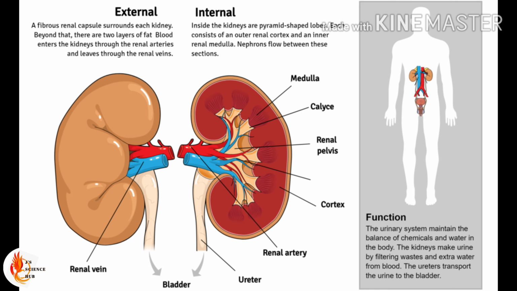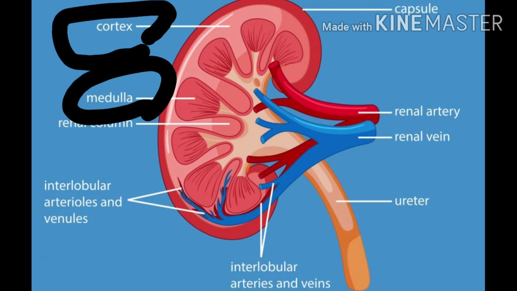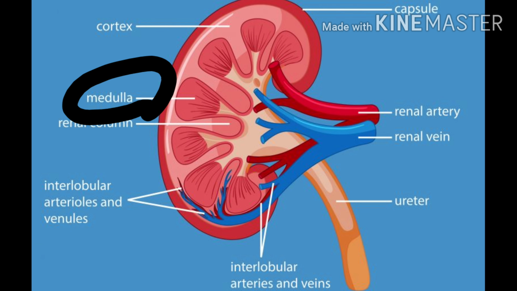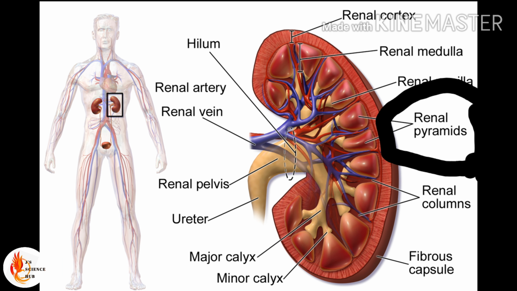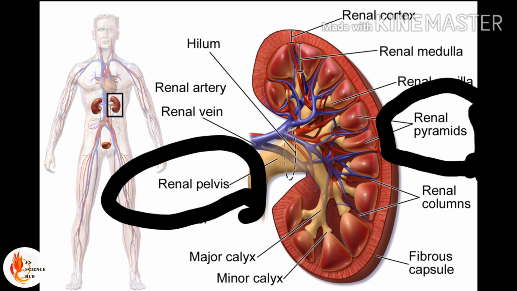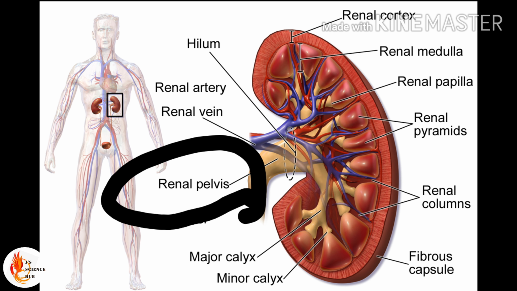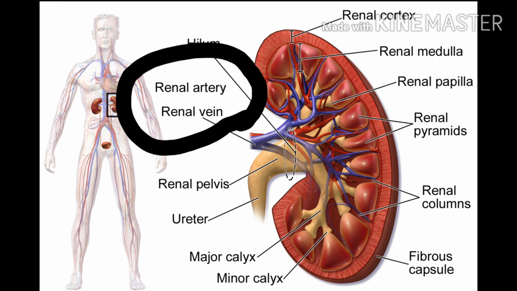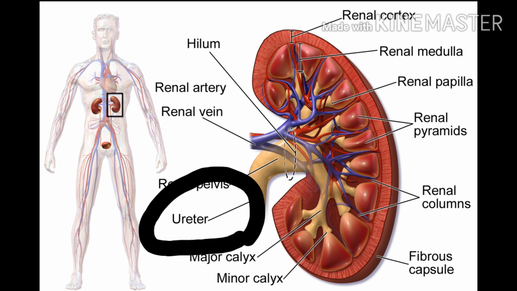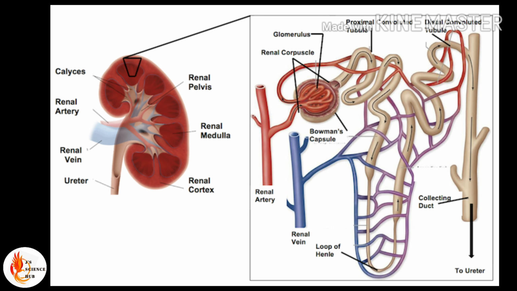So look at this figure of the longitudinal view of the kidney. You can clearly differentiate two regions, right? The outer region is known as the cortex, the inner region is known as the medulla. The medulla contains pyramid-like structures. We call them pyramids. The pyramids open into a region called the pelvis. In the pelvis, the blood vessels such as the renal artery, which brings the blood to the kidney, as well as the renal vein, which carries the blood out from the kidney, are joined. The ureter is connected to the pelvis, which transfers the urine to the urinary bladder for excretion. The structural and functional unit of the kidney is the nephron.